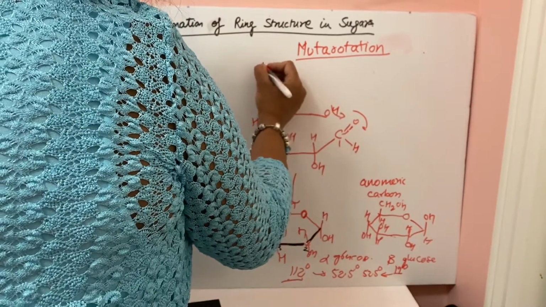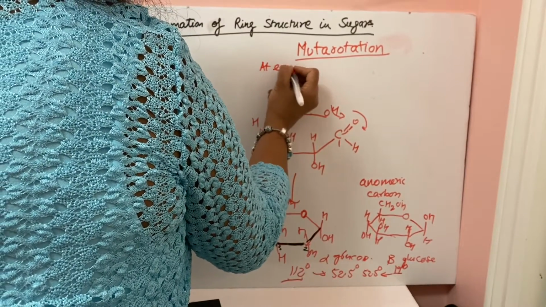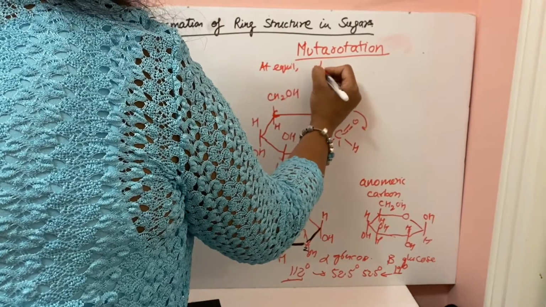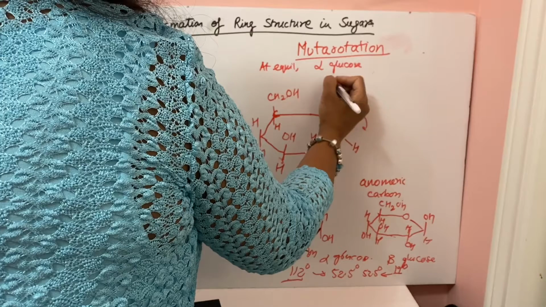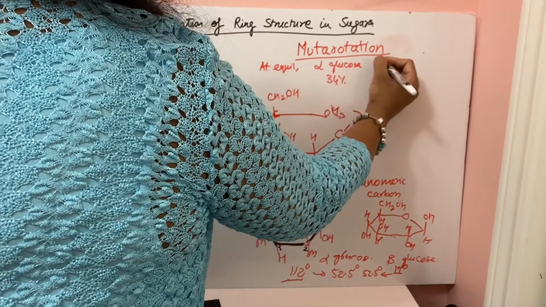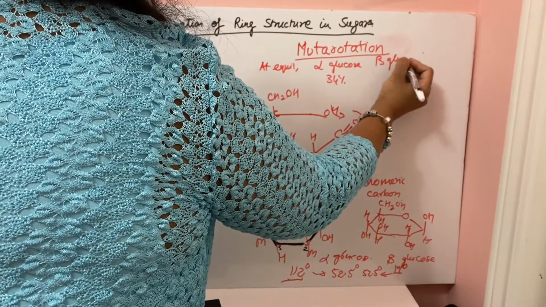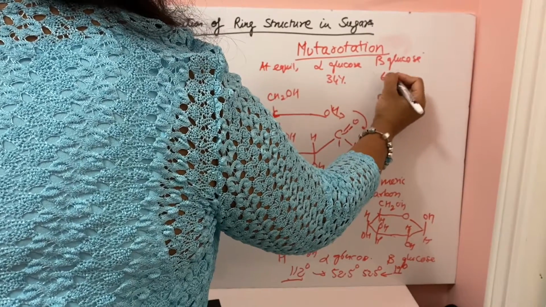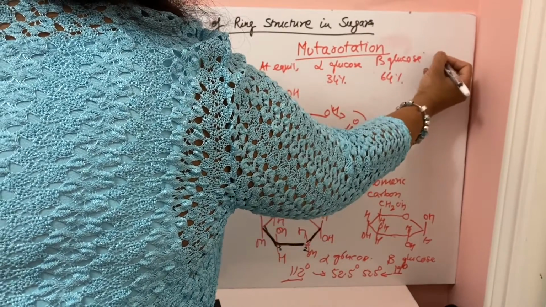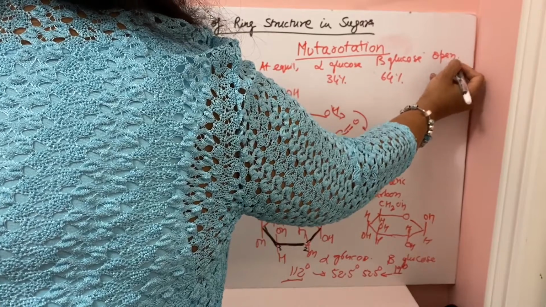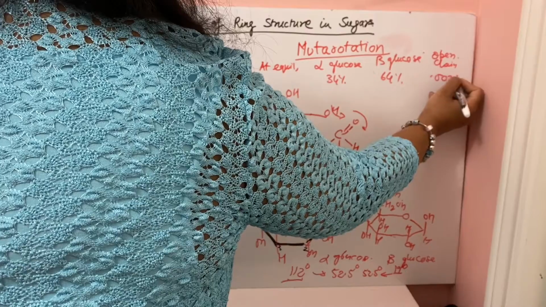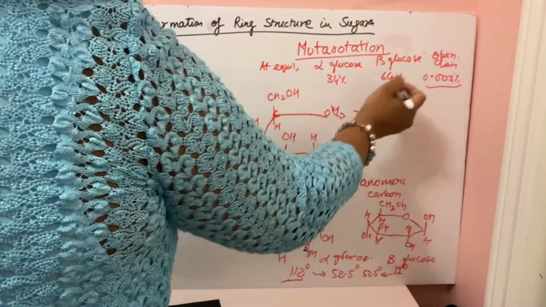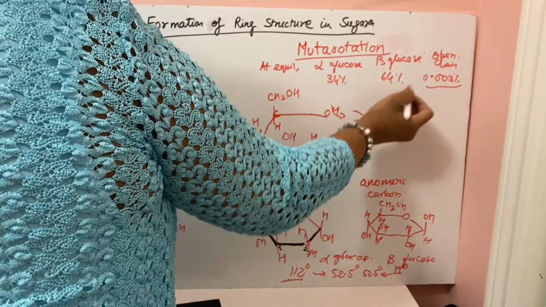So at equilibrium, alpha glucose will be 34% and beta glucose will be 64% and open chain form 0.003%. So the most stable structure is beta glucose.